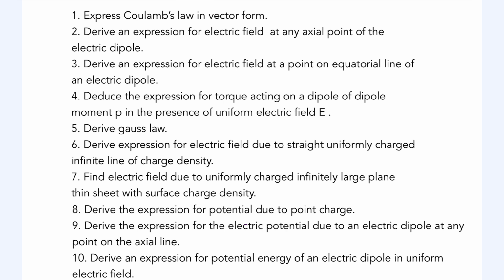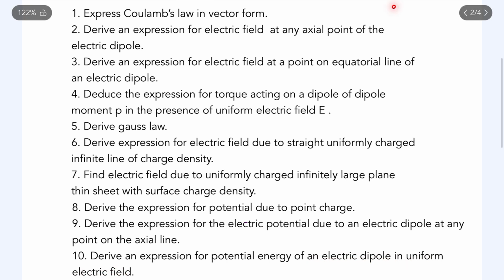Next one is the expression for the potential due to a point charge. Next is the expression for the electric potential due to an electric dipole at any axial point, or they can ask on the equatorial point also. Next is derive an expression for potential energy. You have to derive the expression for the potential energy of an electric dipole in a uniform electric field. These questions are from the first and second chapters.